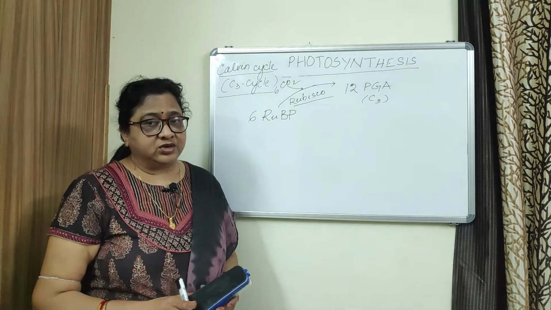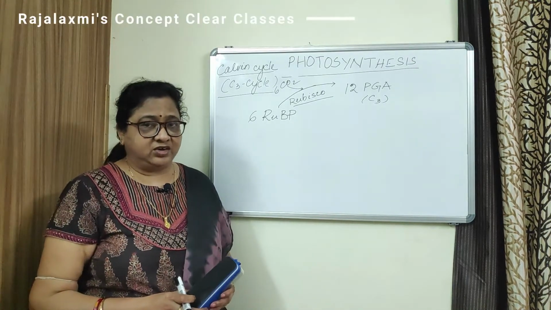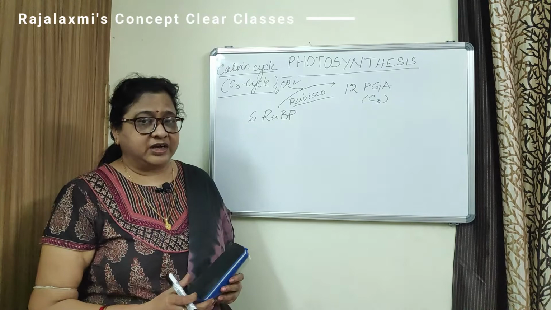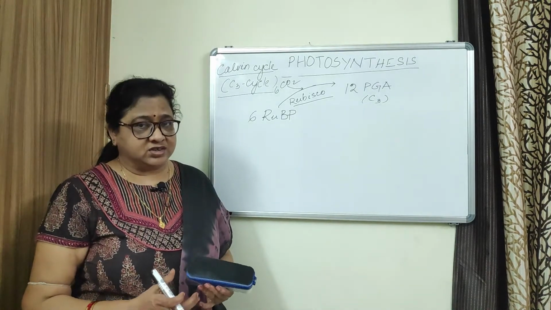Depending upon the concentration of carbon dioxide or oxygen, it functions either as carboxylase or oxygenase.